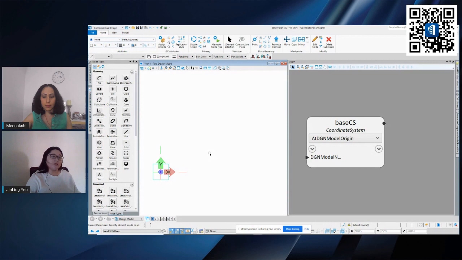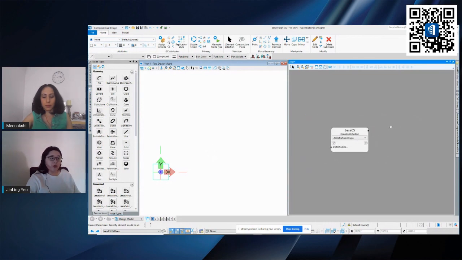So it's the same concept of how you do in modeling. It's just that in computational design, you have to break it down into smaller steps, meaning you have to place the point, then create the polygon, then extrude. Okay, so to create a polygon, you can either use it from our node type.